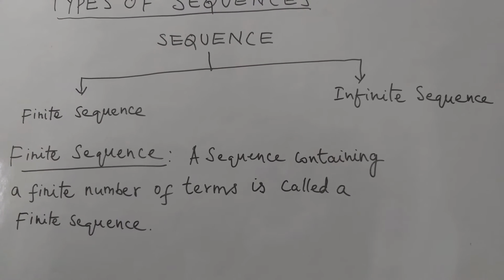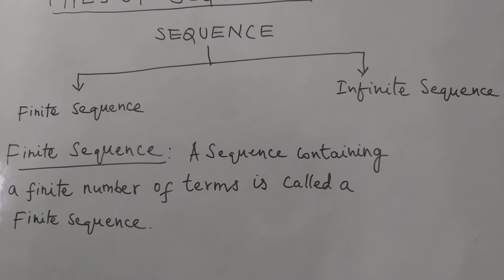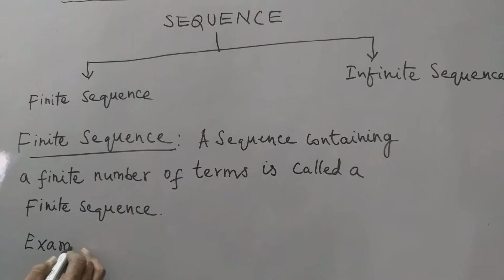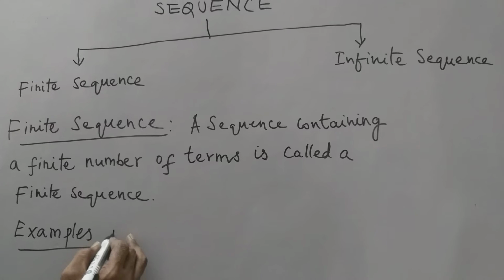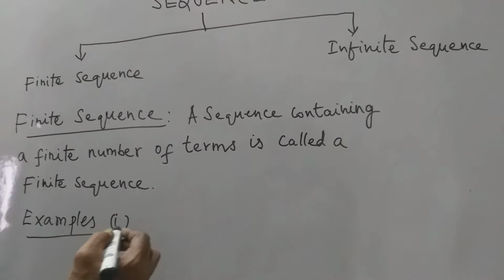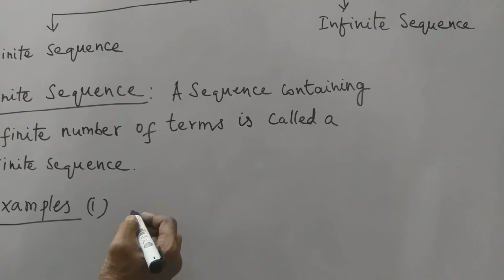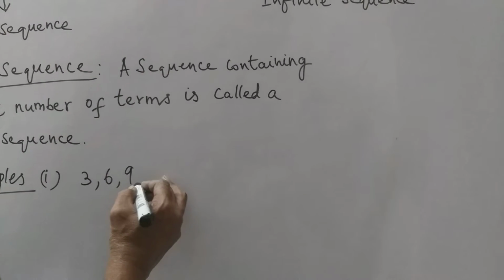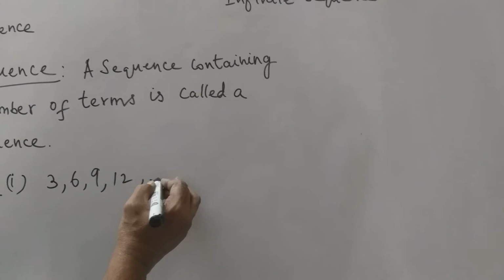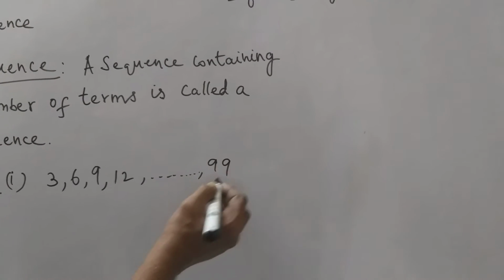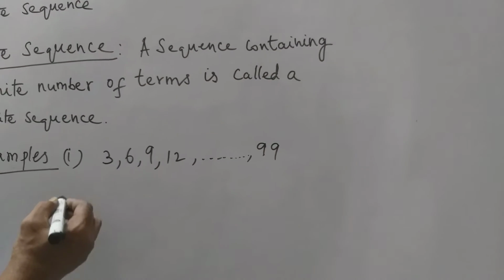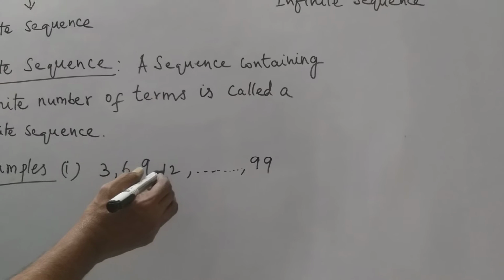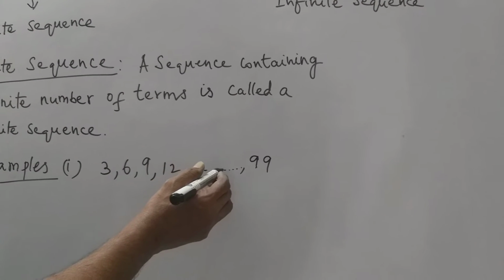For example, first one is 3, 6, 9, 12 and so on up to 99.